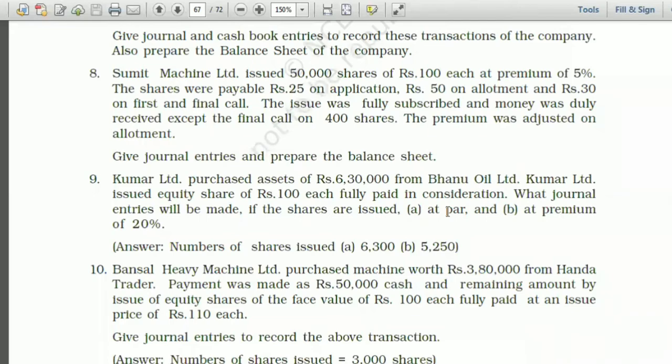So now our entry would be Bhanu Oil Limited account debit 6,30,000 to equity share capital 5,250 into 100, that is 5,25,000. To securities premium reserve account 5,250 into 20, that is 1,05,000.